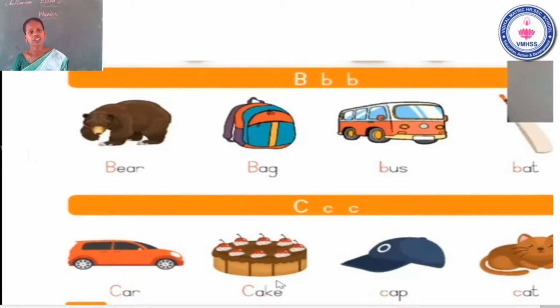B, beer. B, back. B, bus. B, bat. Is it clear? Now go to the next letter. What is the next letter, ma? Yes, the letter C.